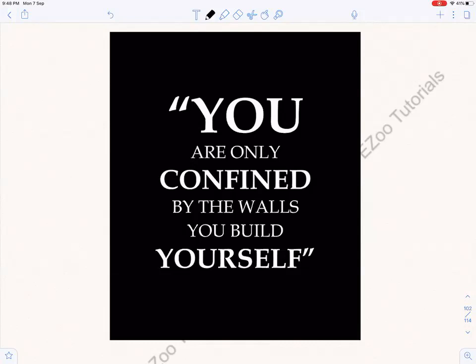As always, I'm starting the class with a very positive thought for you all. That thought is: you are only confined by the walls you build yourself. So don't build any walls for yourself that I cannot do this. If you think you can do that, you can always do that. So don't think that I will not get a good rank, or this subject is difficult, physics is difficult, or chemistry is difficult, I am not getting it. Don't get demotivated. Jo nahi ho raha, lage raho. Kabhi na kabhi hoga. You will improve yourself.